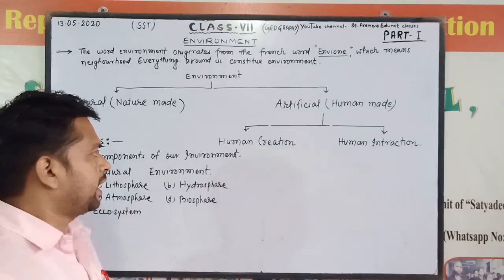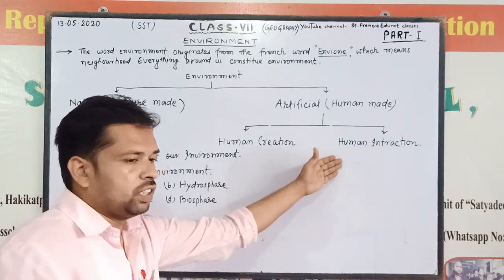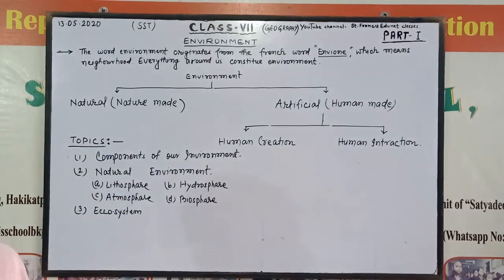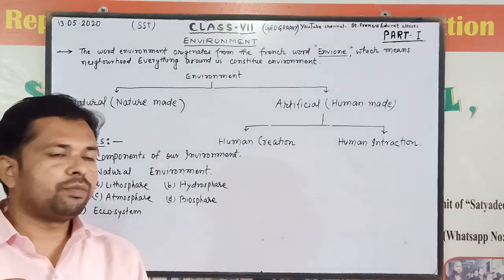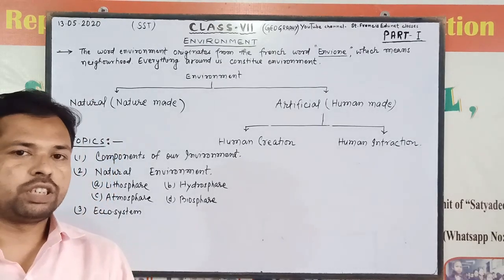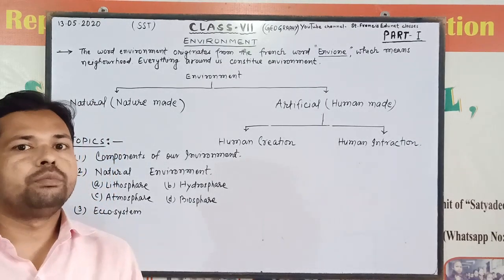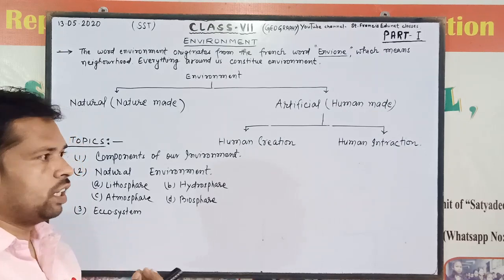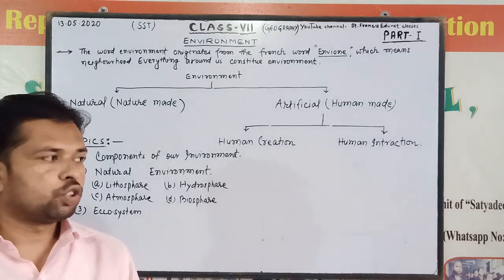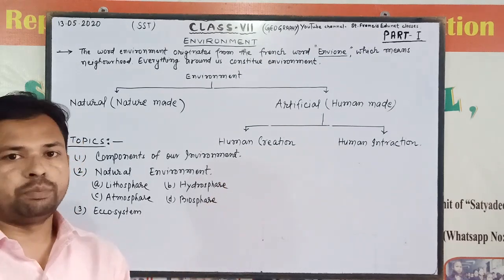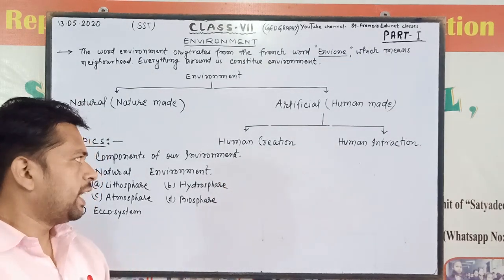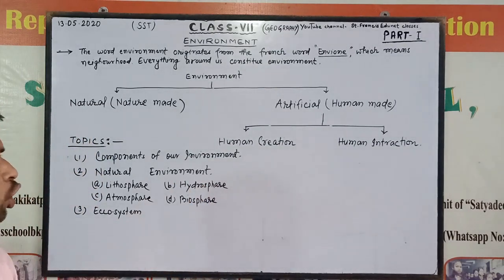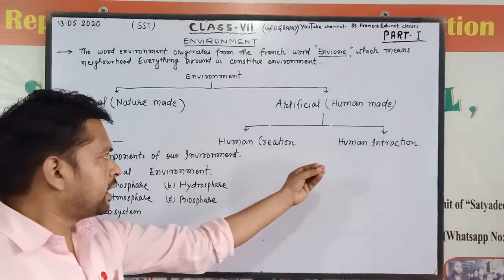The second one is human interaction. What is human interaction? Education is created by human interaction. Without interaction with each other, how can we take benefits from humans? Politics, economics, and other things are also human interaction. So that is the difference between human creation and human interaction.